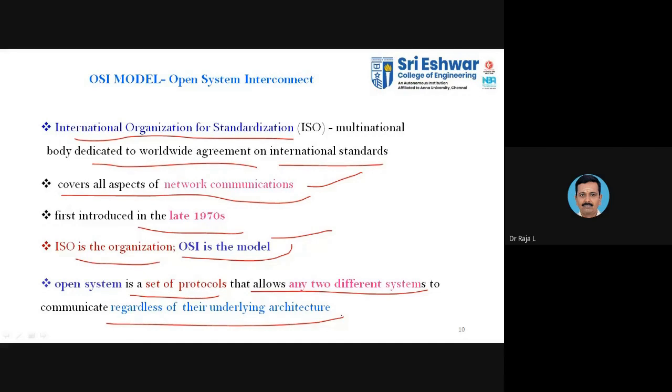Entity A may work with Windows, entity B may work with a Mac, so they have different architectures. Whatever the architecture, if you want two different systems to communicate, we need a set of protocols, which is defined by the OSI. That is what we are going to discuss in this class.